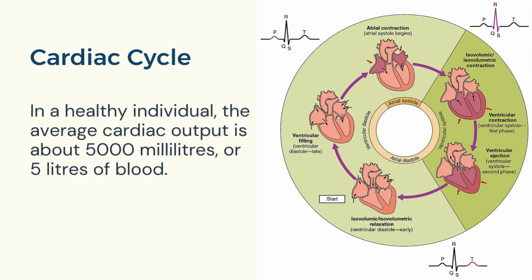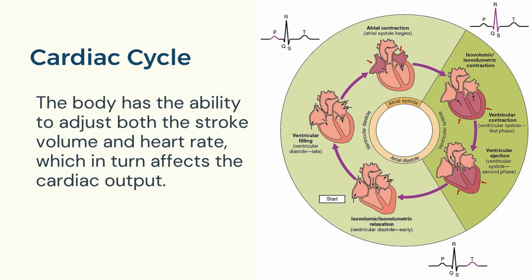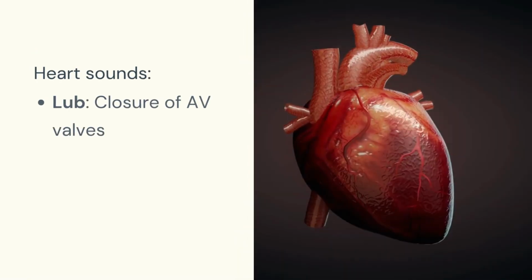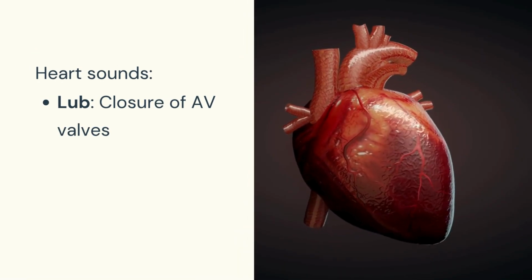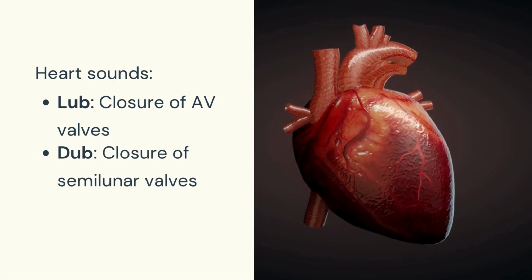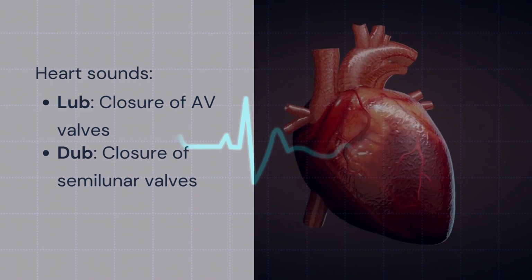In a healthy individual, the average cardiac output is about 5,000 milliliters or 5 liters of blood. The body has the ability to adjust both the stroke volume and heart rate, which in turn affects the cardiac output. Heart sounds include lub from AV valve closure and dub from semilunar valve closure.